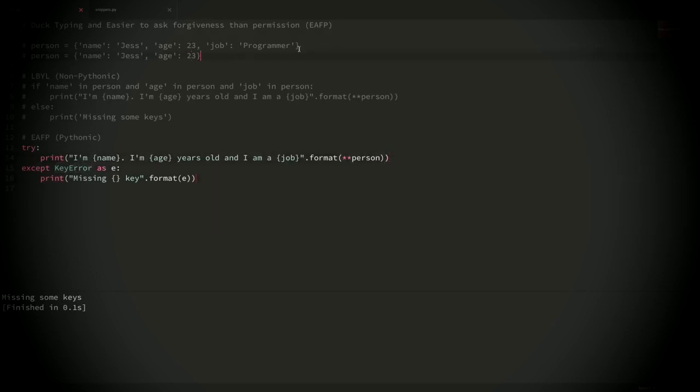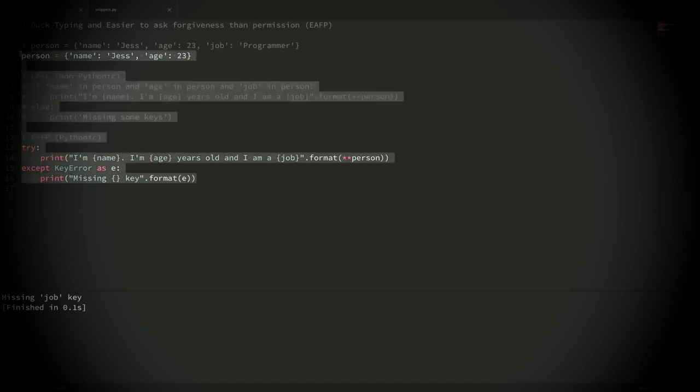So first I'm going to run this with the dictionary that has all of the keys available, and if I run it, you can see that it worked fine. And now, if I run it with the example that is missing the job key, then you can see that it printed out here that we're missing the job key. So you can see the big difference here. We're not making all of these checks saying, can we do this, can we do this, and can we do this? We're just trying to do it, and if it works, then that's great. And if it doesn't work, then we print out the error or handle it in any way that we want to handle it.